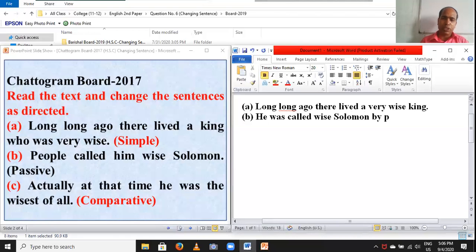Students, I have written by, and you have to set the subject as object. He was called wise Solomon by people.